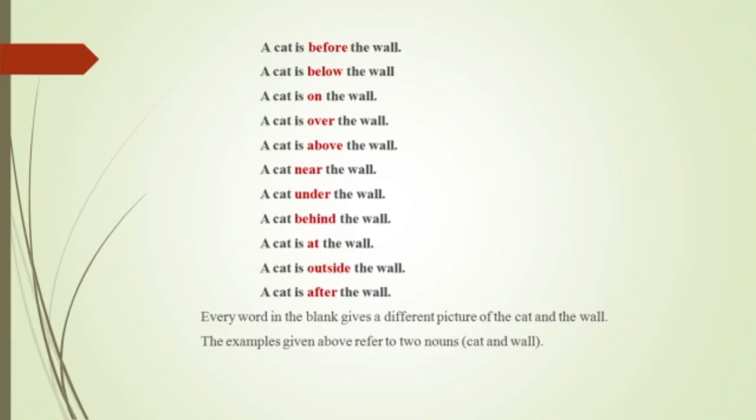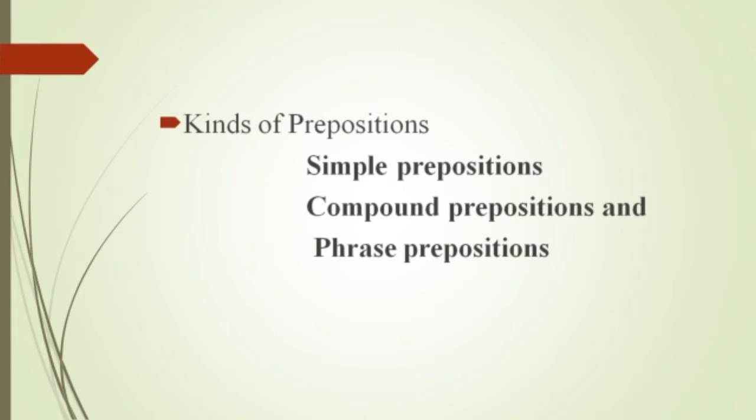The cat is near the wall, under the wall, behind the wall, at the wall, outside the wall, after the wall. All this indicates various positions of how the cat has been seated. So it gives more relationship between the noun cat and the wall. Preposition plays a major role in giving more meaning to the sentence. Without prepositions, the sentence will be incomplete. And there are three kinds of prepositions: simple prepositions, compound prepositions, and phrasal prepositions. Let's see all three varieties.